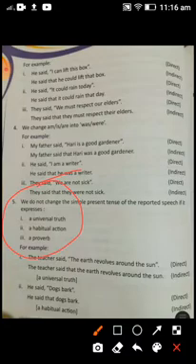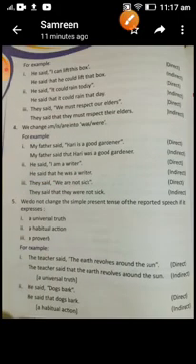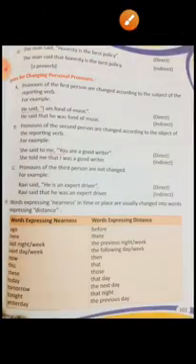The teacher said that the earth revolves around the sun, means we only have to put that here. That is the conjunction I told you. Apart from that, no sentence you have to change if it is a universal truth, a habitual action or a proverb. Proverb means, like, honesty is the best policy is a proverb, so we don't have to change this one.